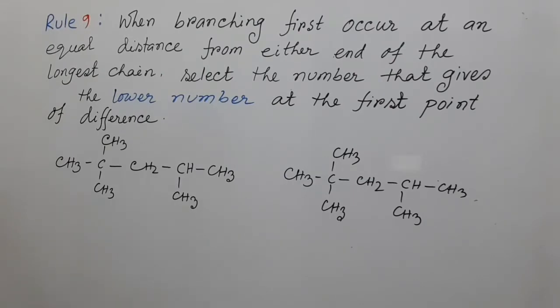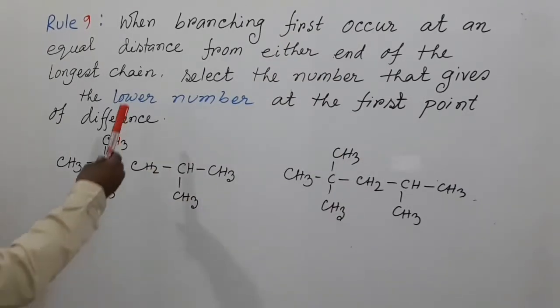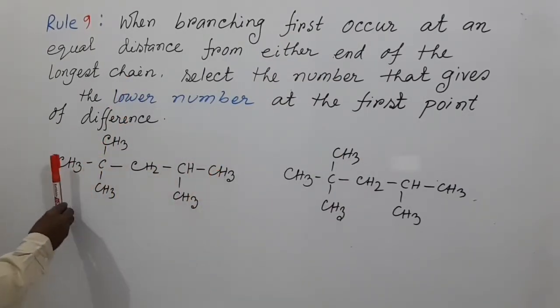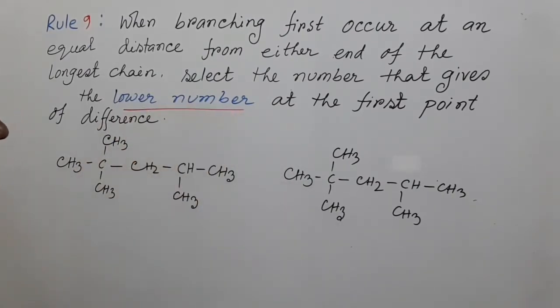Our next rule is, when branching first occurs at an equal distance from either end of the longest chain, select the number that gives the lower number at the first point of difference. My dear students, for example, we can see this compound.